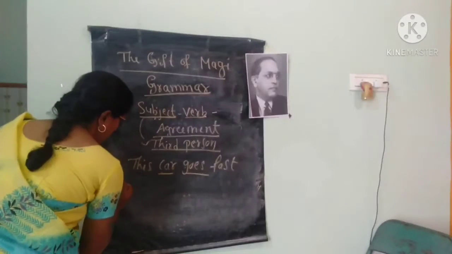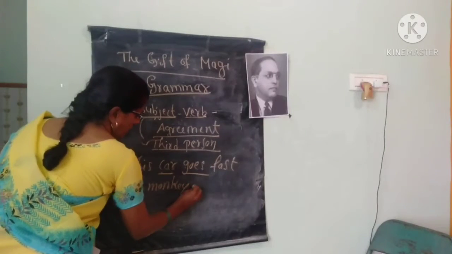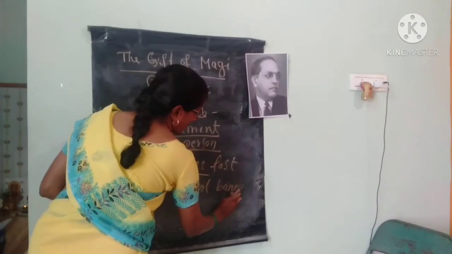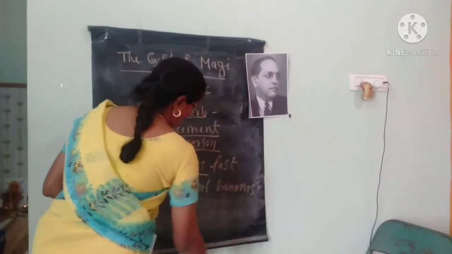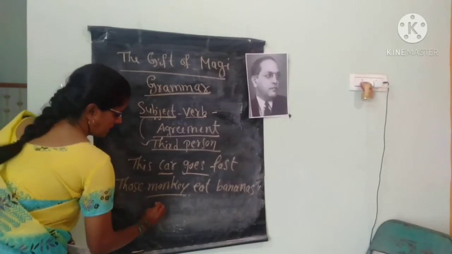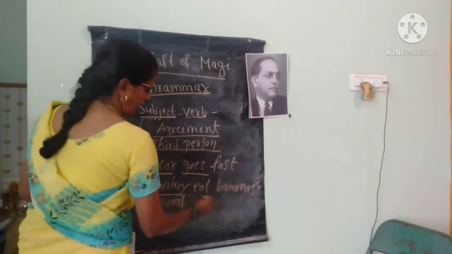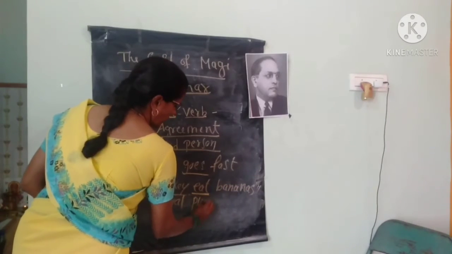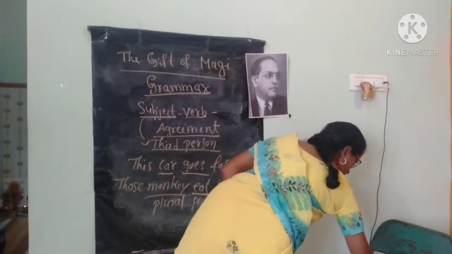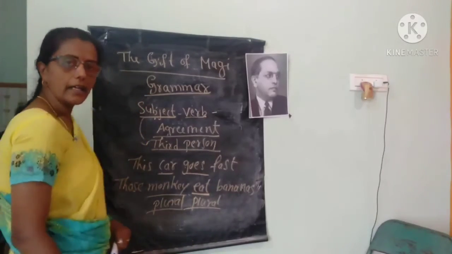Next, see one more example, plural. Those monkeys eat bananas. See here, monkeys. This is in the plural form. More than one monkey. Okay? That time the verb should be in plural form. When the subject is in plural, the verb should be in plural.